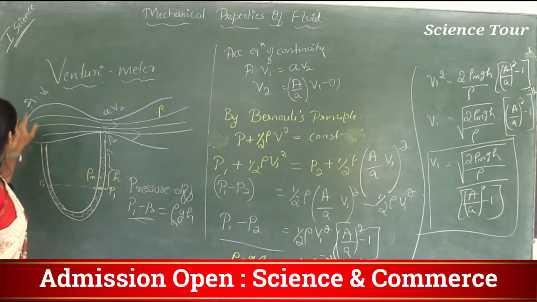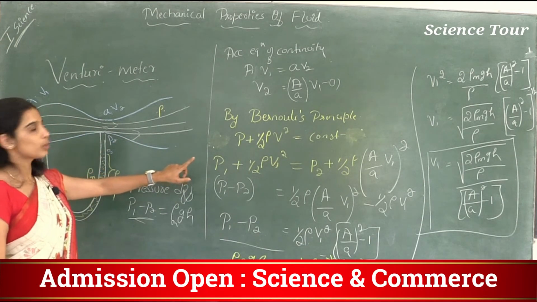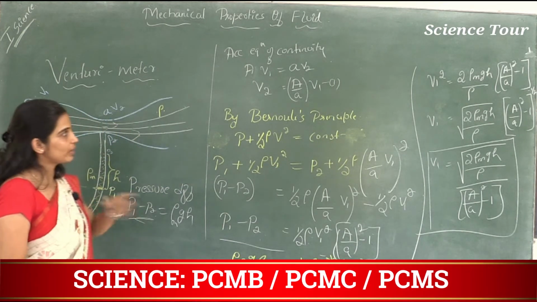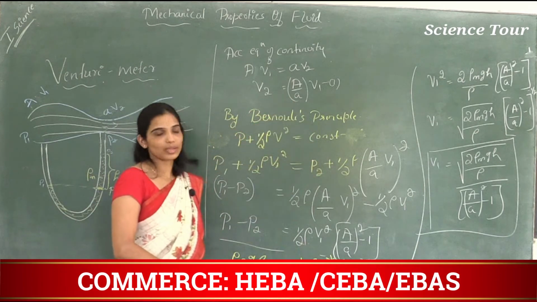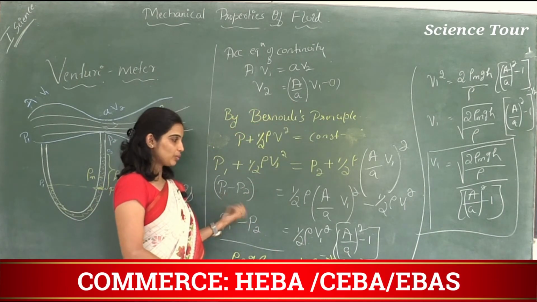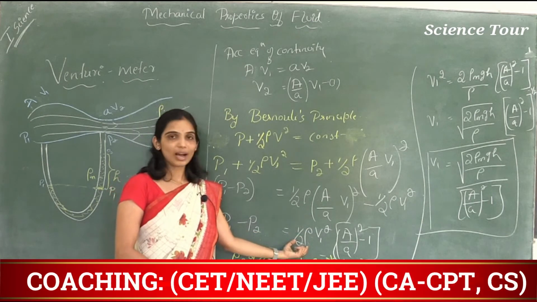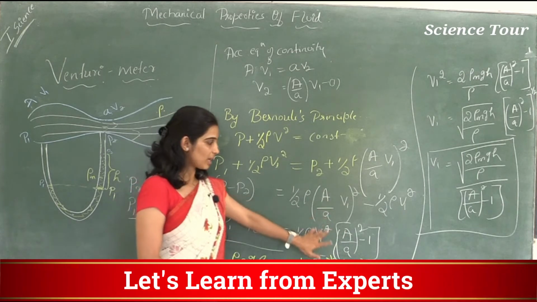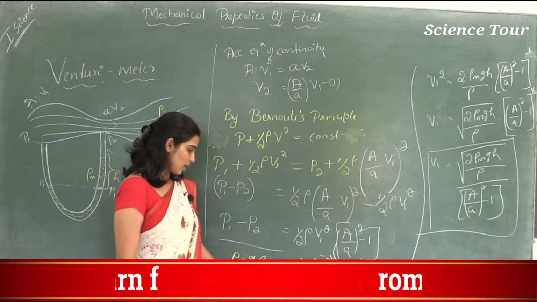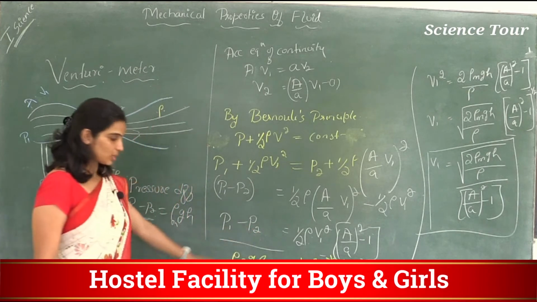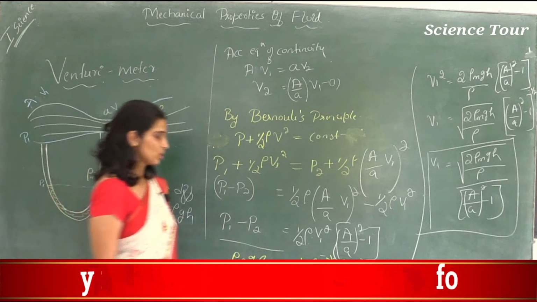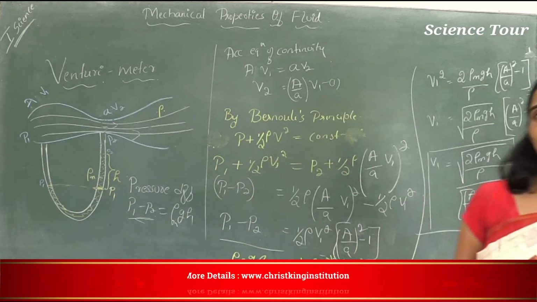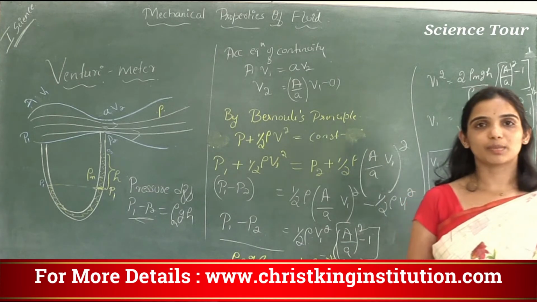Pressure here is P1, plus half into rho into V1 square is equal to P2 plus half into rho into V2 square. V2 square means this much. Substitute that. Then P2 bring this side, and half rho V1 square is common, so take it outside. Remaining is A by a whole square minus 1, and instead of P1 minus P2, substitute rho M GH. We want an expression for V1, so do the cross multiplication, interchange. So you will get the final expression. So this is about